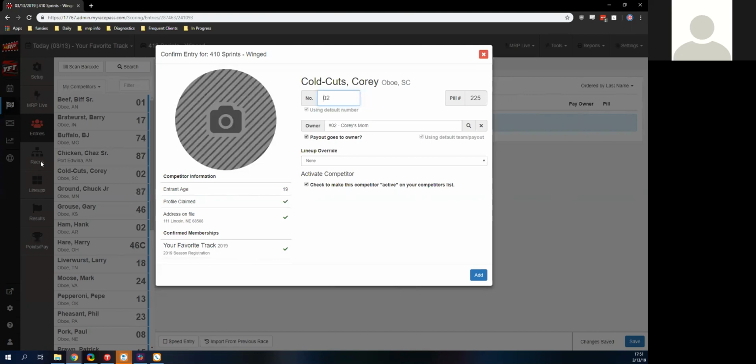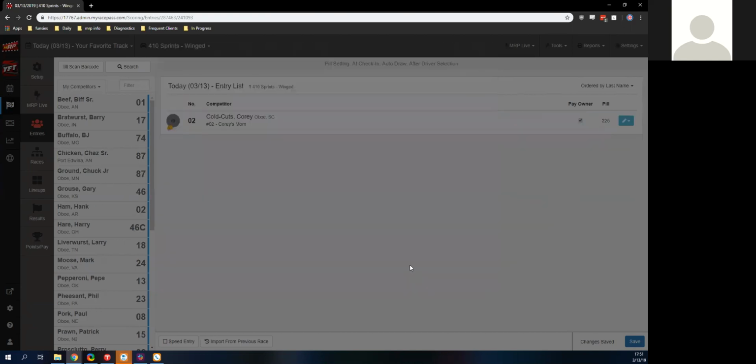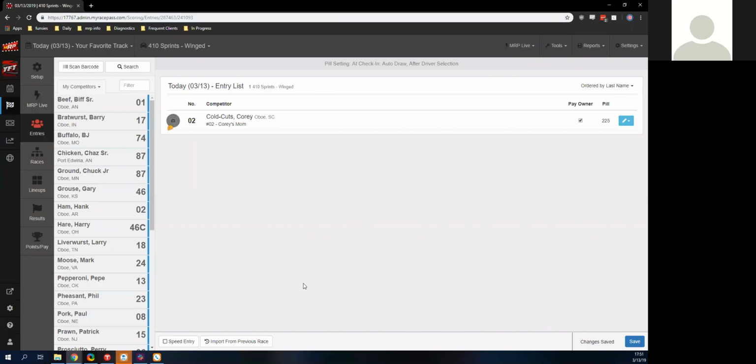So drivers can register online. That would be in the season management over here. We can set that up right there. The last thing we have here is the lineup override. So we're actually able to set them to go to the back of all heats or of all races. If this driver right here just did not feel comfortable starting where he's going to start, we can move him to the back. Or if he showed up late, or if you just don't like him, you know, I don't mind. You can do you. We're going to check him in here, and he is checked in.